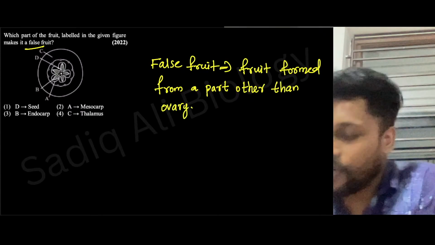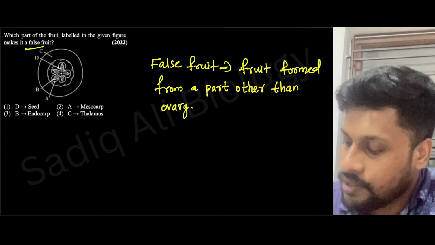Right? So here you can see that thalamus.